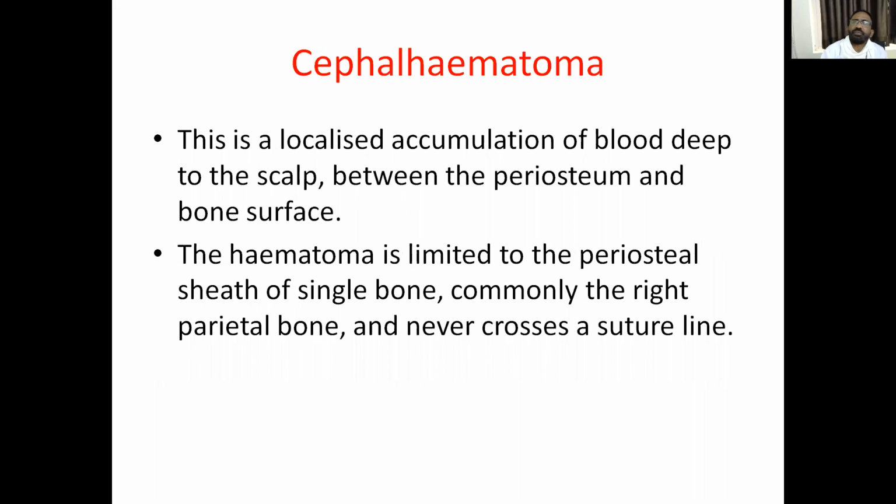Next change is cephalhematoma. This cephalhematoma is a localized accumulation of blood deep to the scalp, between the periosteum and the bone surface. This local accumulation of blood is confined to a single bone, most commonly the right parietal bone. It will not cross the suture line. That means it is confined to the single bone only, between the periosteum and the bone surface. This accumulation is due to tearing of the diploic veins.